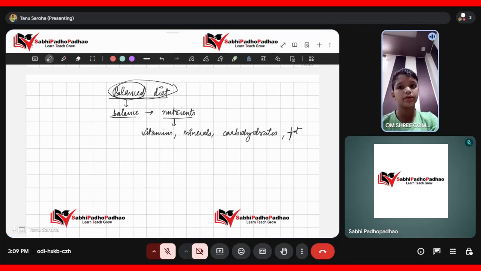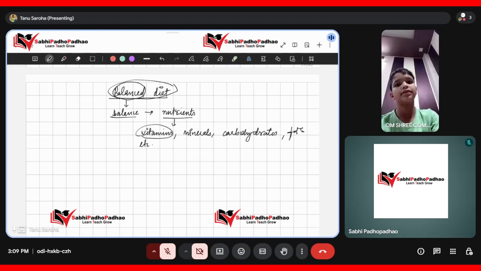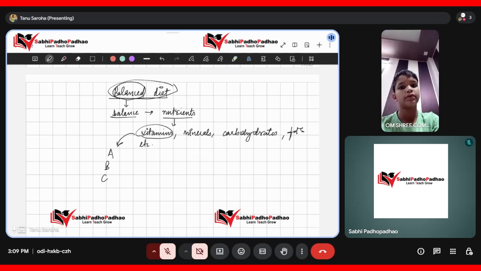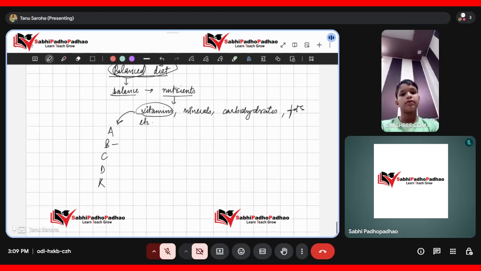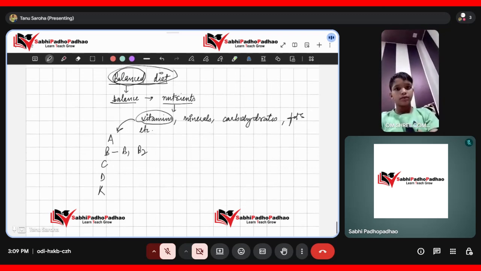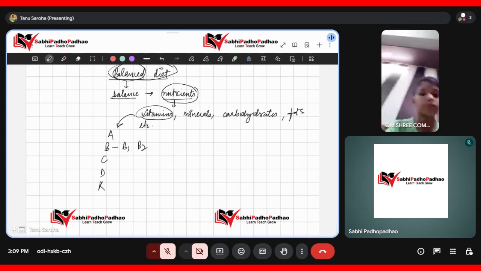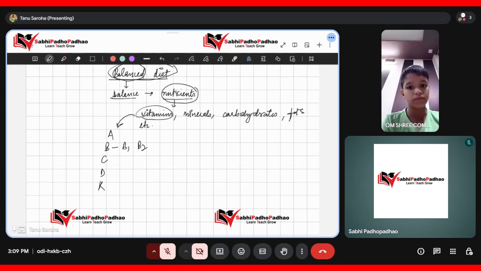Fats, etc. And in vitamins as well, we have many types of vitamins, like for example A, B, C, D, and K. B1, B2, in this B1, B2. Okay, understood? Yes, ma'am. When these nutrients are in a food, for example, this is a food, and in this,